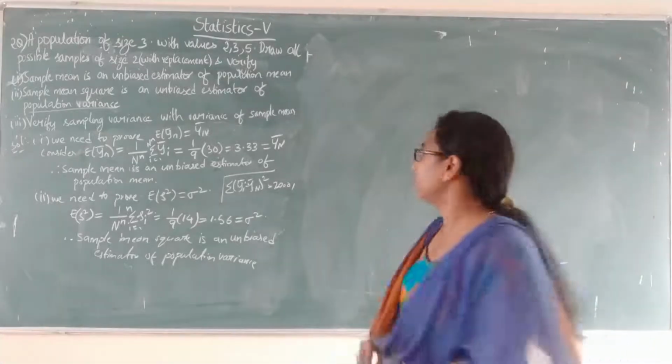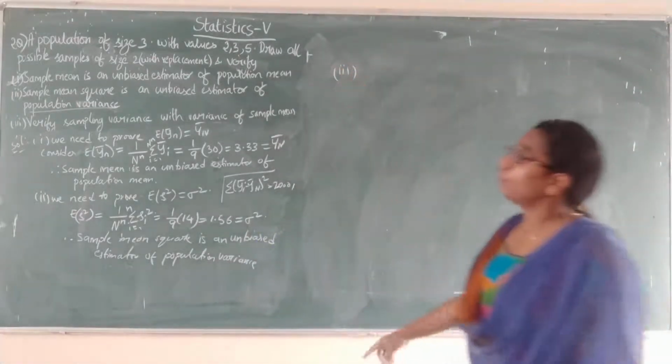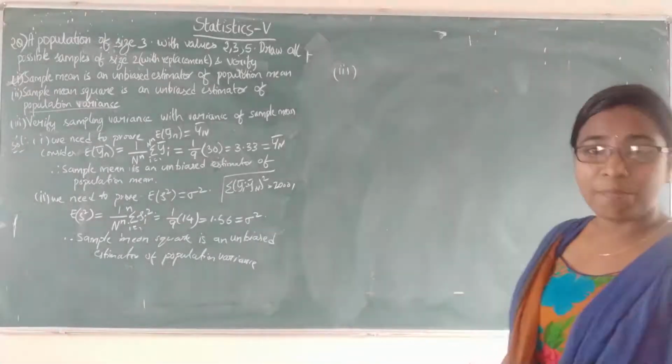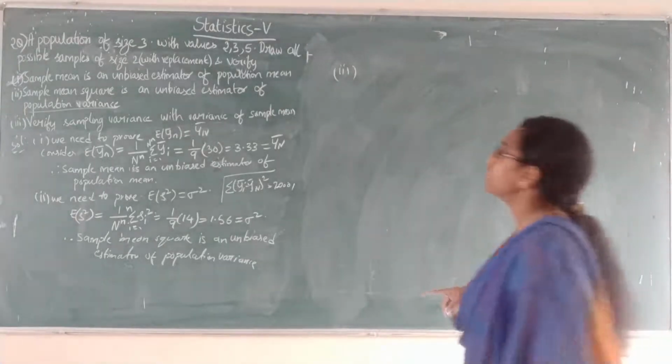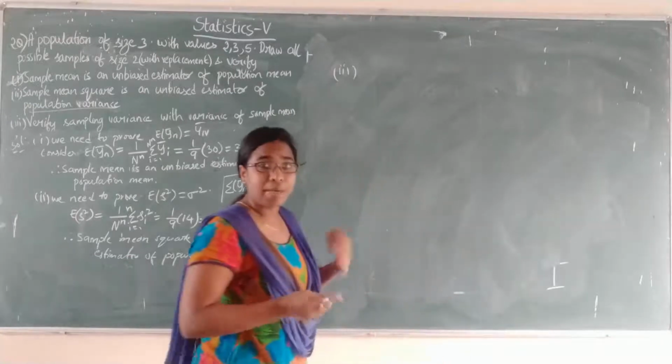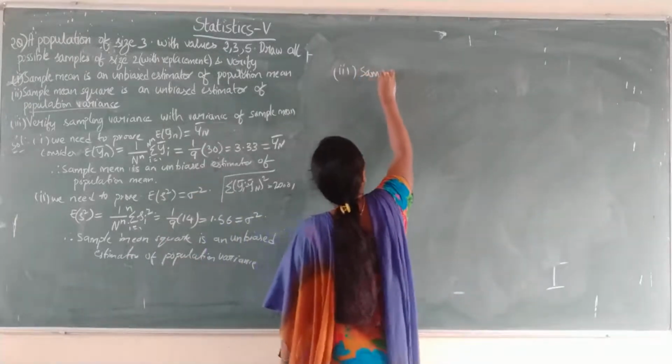Now coming to the third bit. What is the third bit? In the third bit we have to find the sampling variance and the variance of sample mean. So sampling variance, how will we find it? We will use the variance formula for the sample mean values. So first find the sampling variance.